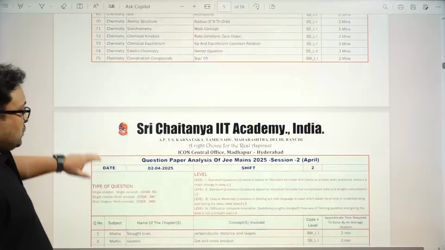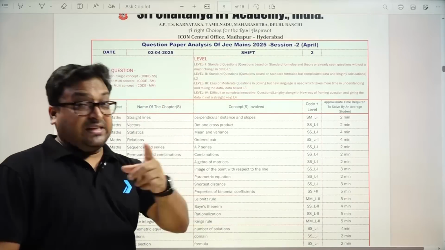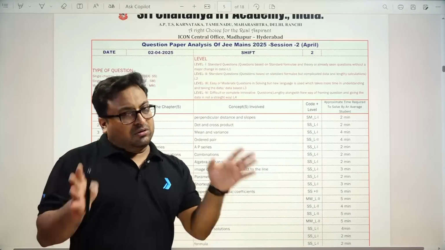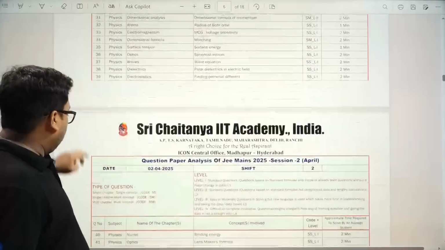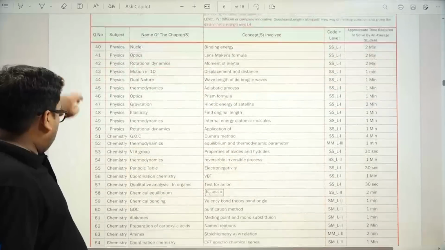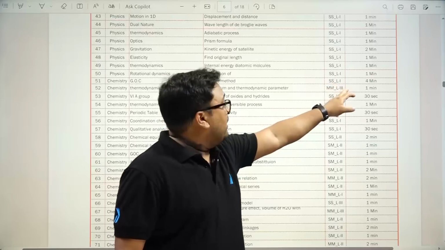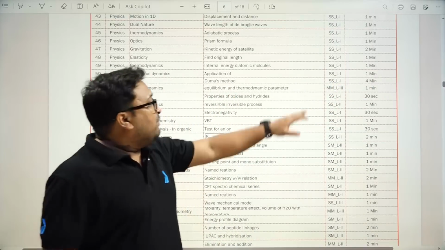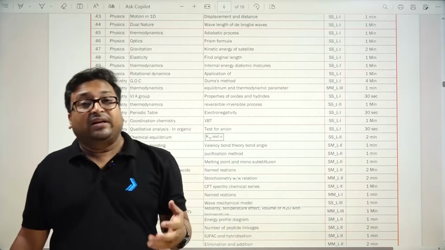Now you can see shift number 2 on the 2nd April. I can say both papers on the first day were very good. So let's see the chemistry part from question 51. Here we can say SS level 1, but the time requirement is 4 minutes. Can you believe this? That's why this year chemistry will take more time.